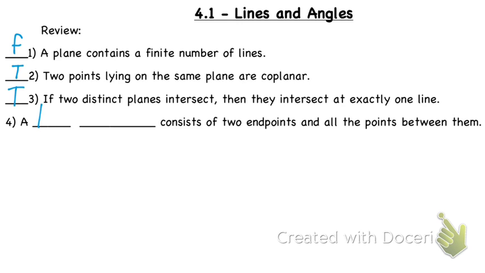Number 4, a line segment consists of two endpoints and all the points between them. Now number 5, which I don't have written up here because I actually took it out, but we'll do it since you have it. A line contains an infinite number of points. In general, a line has an infinite amount of points in it.